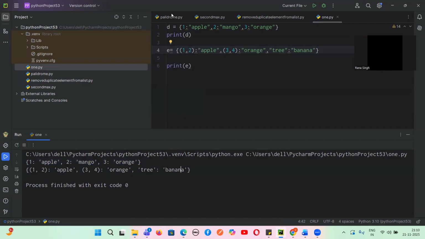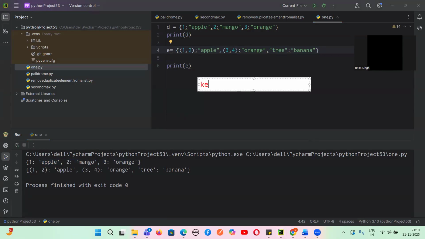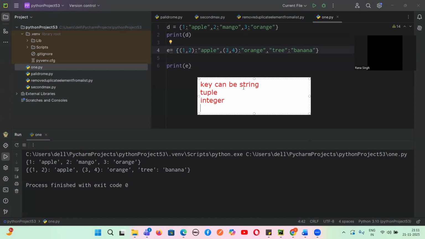No, Vikram. So what can be the keys? What kind of data types can be keys? Can you tell me? Strings, yes, then tuple, then integer. Yes or no, guys? Tuple, yeah. Values you can keep anything, but keys are what? Very, very unique, very, very immutable. Are you clear till this much?